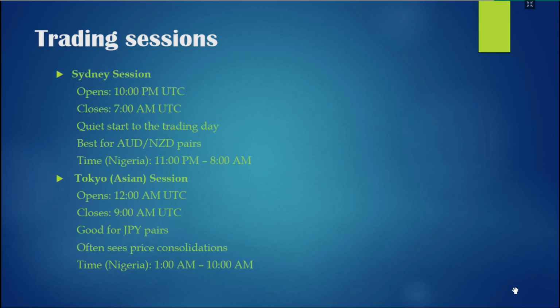So like I said, in trading we have pairs that can be traded, amongst the different types of trading: the different currencies, the cryptocurrencies, the commodities and indices that I said could be traded.